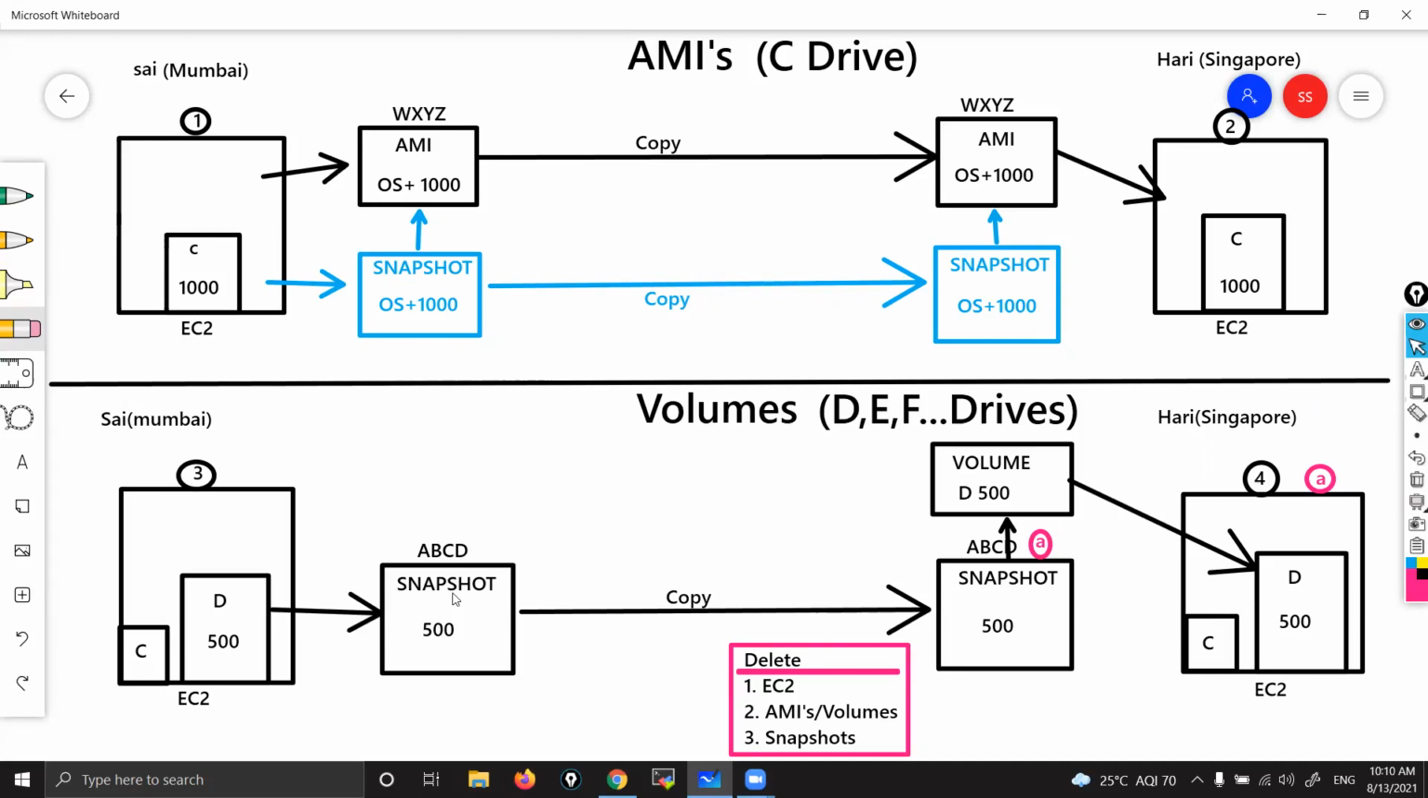Also here, from volume 2, you attached this instance to the volume. We should attach volume to instance, right? It's okay. If you attach volume to instance or instance to volume, both are the same, right?